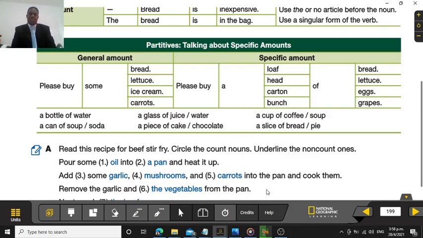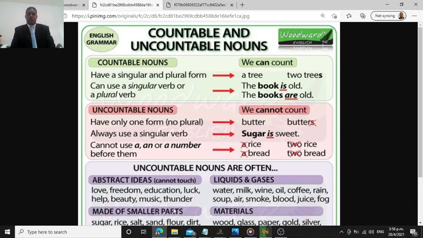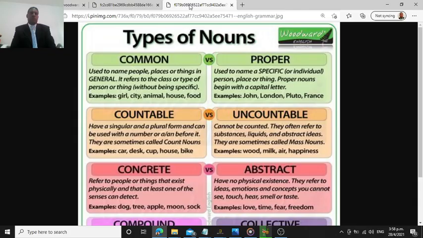Now, there are a couple of things, guys, that before you get to this unit, you are supposed to know, right? One of the things you are supposed to know is about the nouns, all right? Because we're talking about countable nouns and non-countable nouns. So before you study what is a countable noun and what is a non-countable noun, you need to understand what a noun is. Usually this problem happens in different languages, right? Sometimes they don't learn what a noun is, or they don't specify. And then whenever we get something that has to do directly with the noun, everybody gets confused. But it's all right. Don't worry. We are here to help.